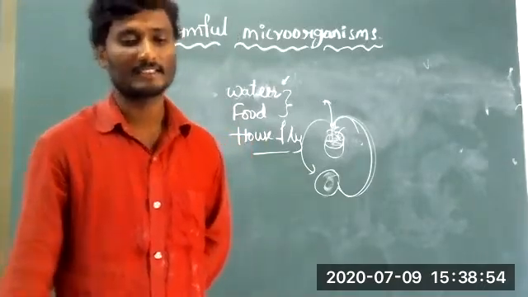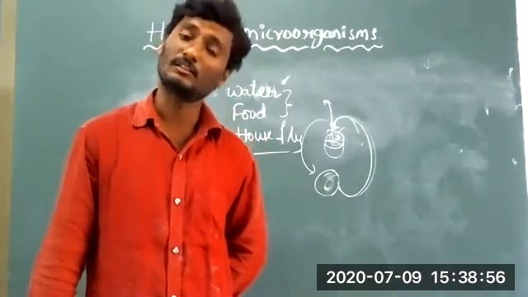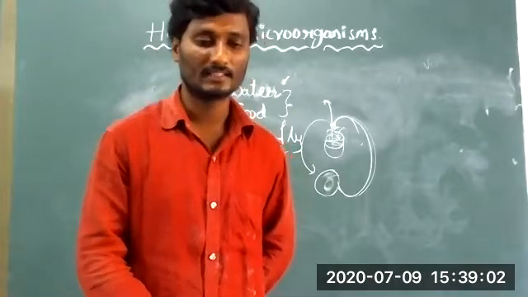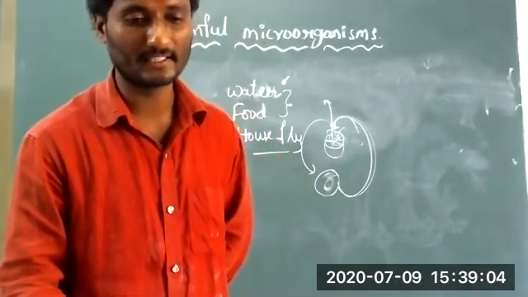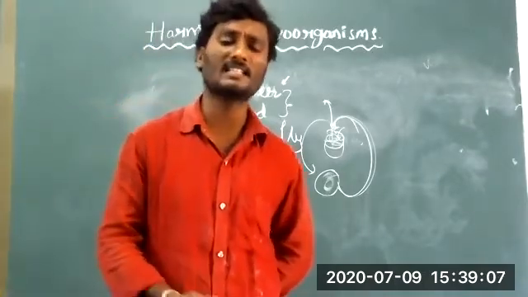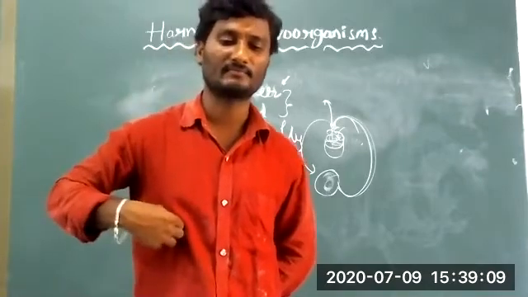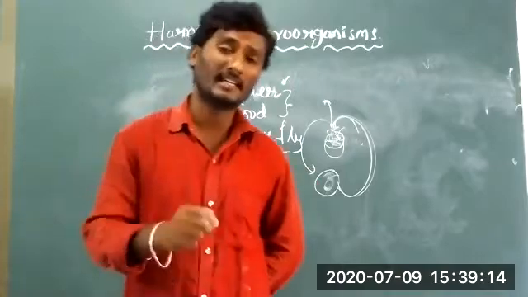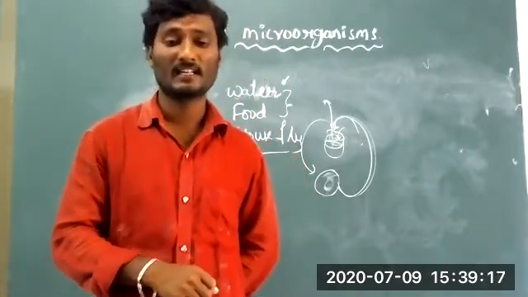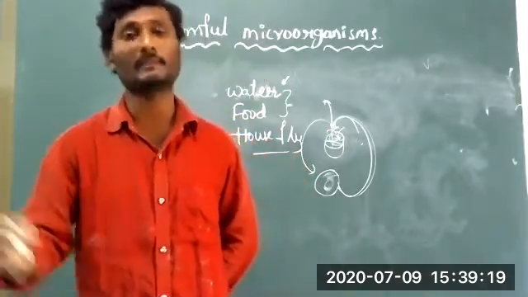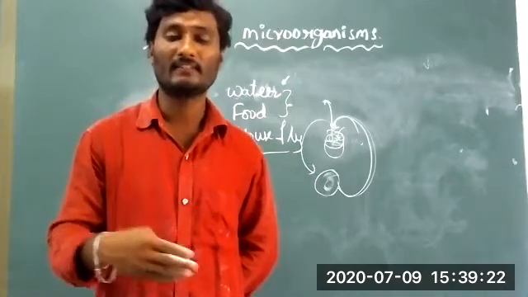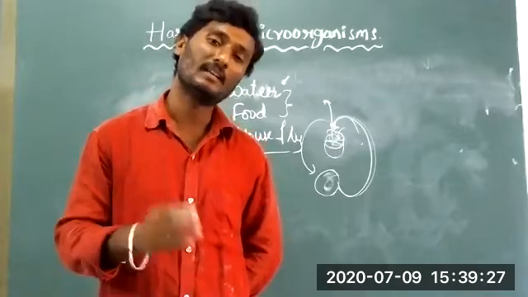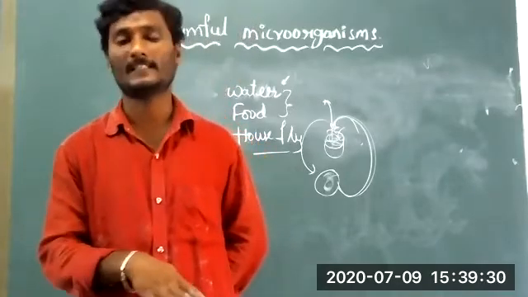Look there, and what is that? Cough. General cough and whooping cough, tetanus, like these diseases are caused by bacteria. With the help of contaminated water and contaminated food material, we are getting these types of diseases. It's better to avoid this type of food material. And with the help of DPT and with the help of antigens, we are controlling the diseases.